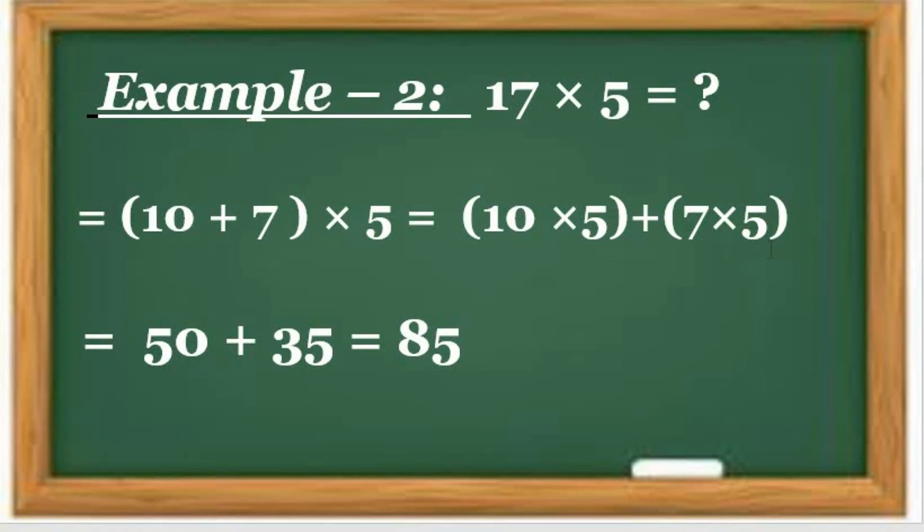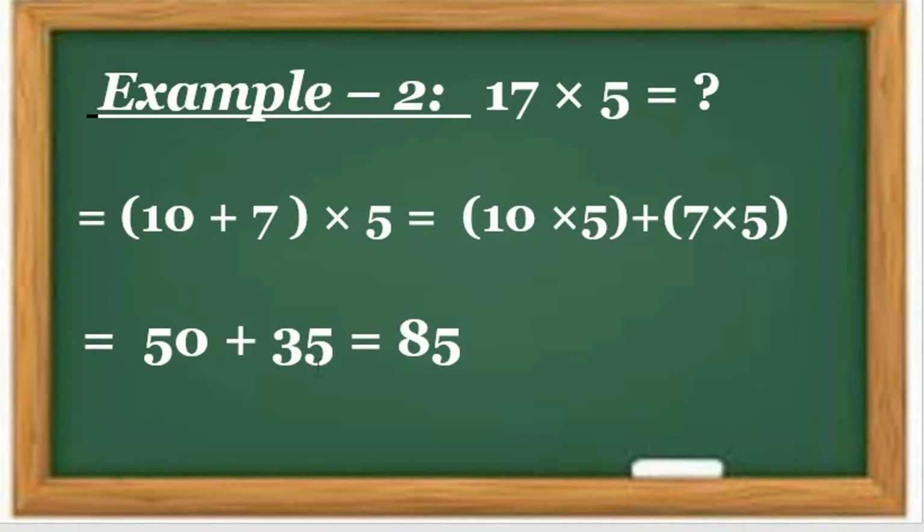Okay, so this answer is 10 5s are 50, and this answer is 35. So how do we write it? 10 5s are 50, plus, as it is, 7 5s are 35. So the answer is equal to 50 plus 35. Do it in your book, all students. 15 plus 35. So the answer is 15 plus these 3.